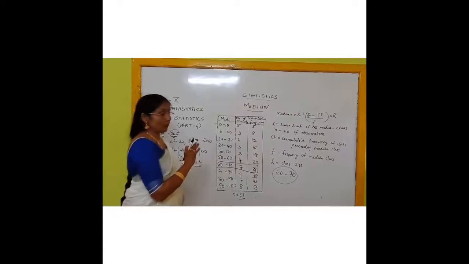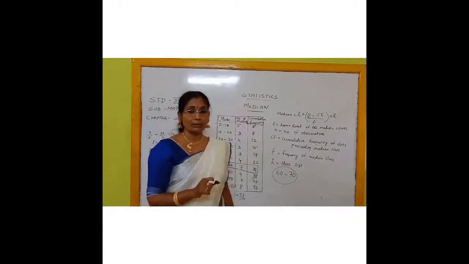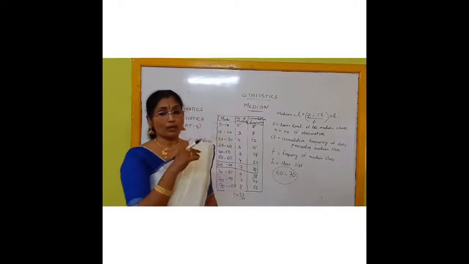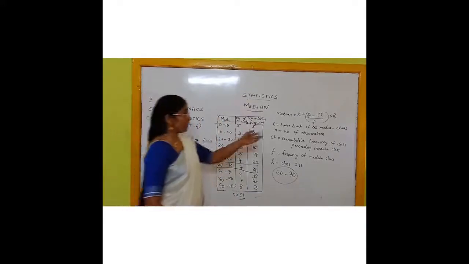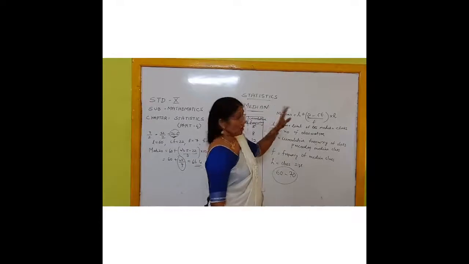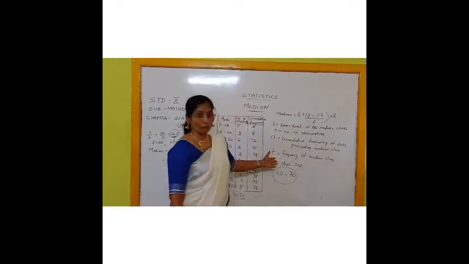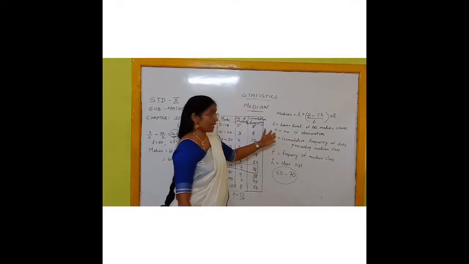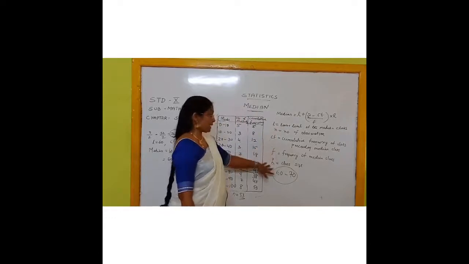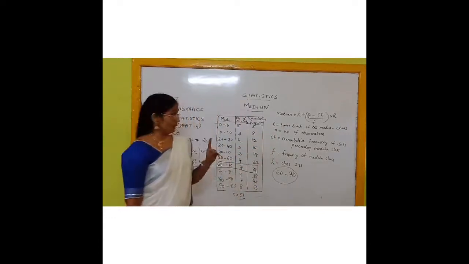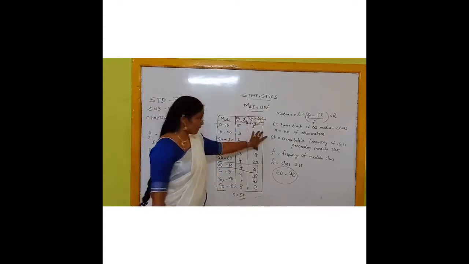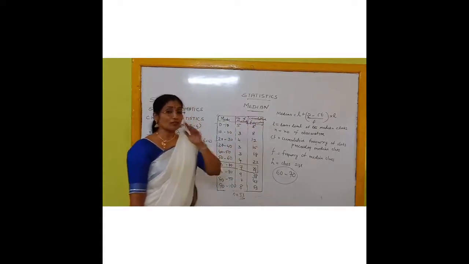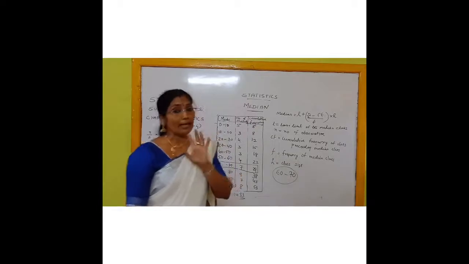Now I think you are clear about how to find the median using the formula. What is the formula? L plus N by 2 minus CF, divided by F, into H. I already mentioned what L is, what N is, what CF is, what F and H are, etc. Now when you get a table like this, you first have to find the cumulative frequency. After that, the next step is to find the median class.